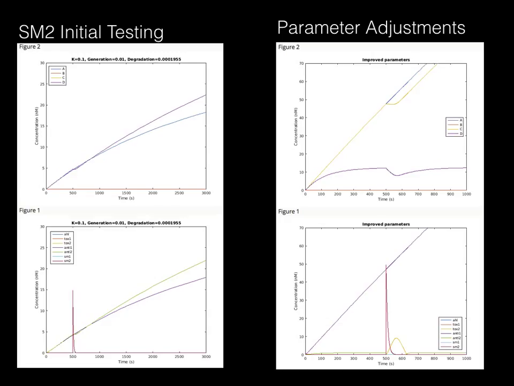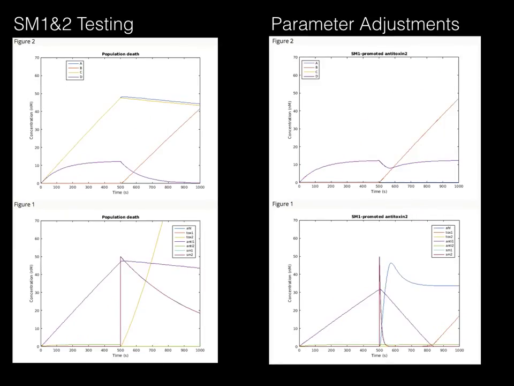In order to achieve desired function, the KD value of antitoxin 2 could be increased, the production of toxin 2 could be increased, or the production of antitoxin 2 could be decreased. The graphs on the right show the result of parameter adjustments. It can be seen that a spike of small molecule inducer 2 quickly leads to a spike in toxin 2, causing cell death. The KD value of antitoxin 2 has been increased to KD equals 5. The production of toxin 2 has been increased to Qtox equals 0.4, by increasing the KD value and the decay rate of protein D, and the decay rate of antitoxin 2 has increased to 0.2. The production of antitoxin 2 has also increased to prevent generation of a hazard caused by toxin 2.